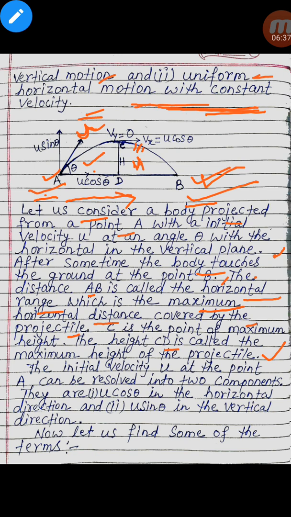The initial velocity u at the point A can be resolved into two components. They are u cos theta in the horizontal direction, and u sin theta in the vertical direction. Now let us find some of the terms.